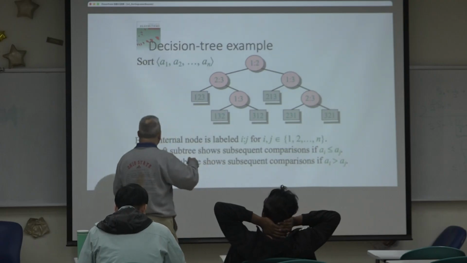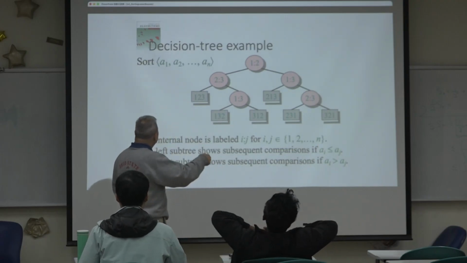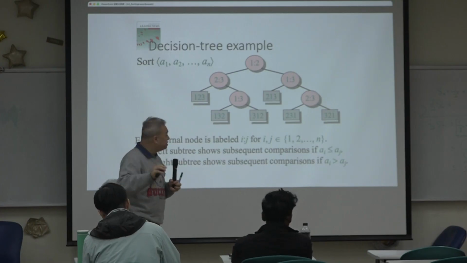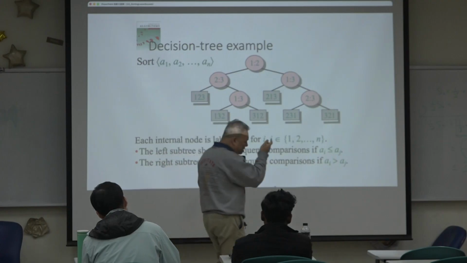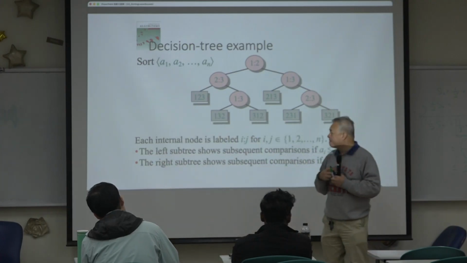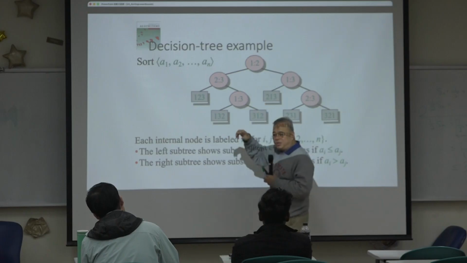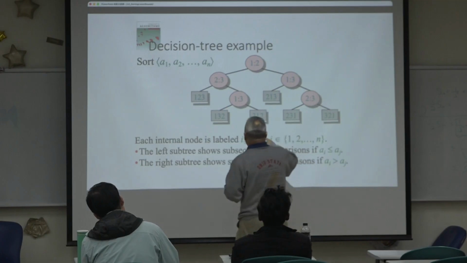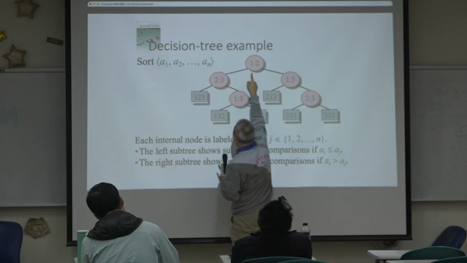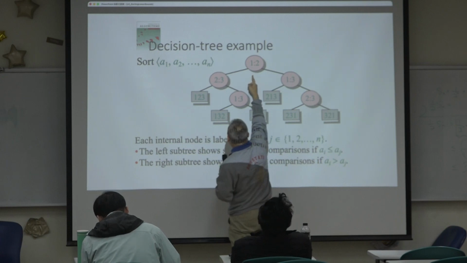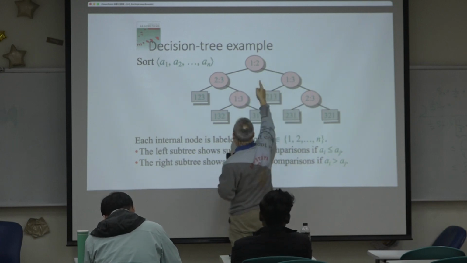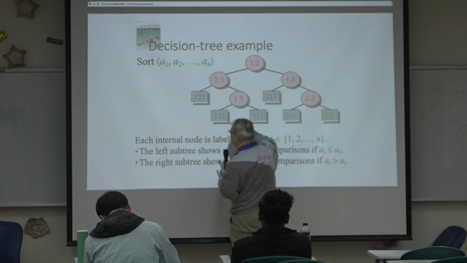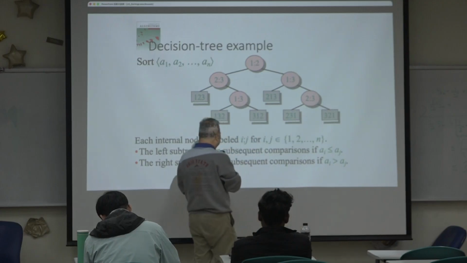So this is an example of sorting three numbers. If you want to sort three numbers, you have only three indices: 1, 2, 3. Based on the relationship between the first number and the second number, you may go left or you may go right. Say you go left, that means index 1 is smaller than index 2.